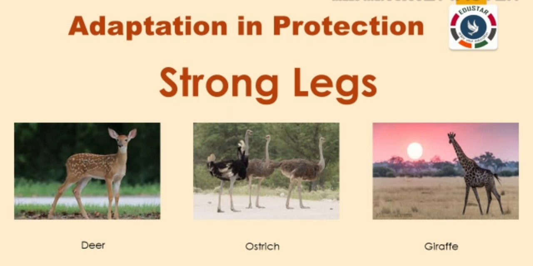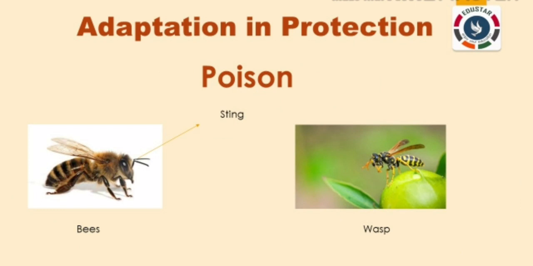Adaptation in protection using strong legs. Some animals like deer, giraffes, and ostriches have strong legs. They can run very fast whenever they sense any danger. Animals such as bees and wasps have stings. They use their stings to inject poison into the body of their enemies.